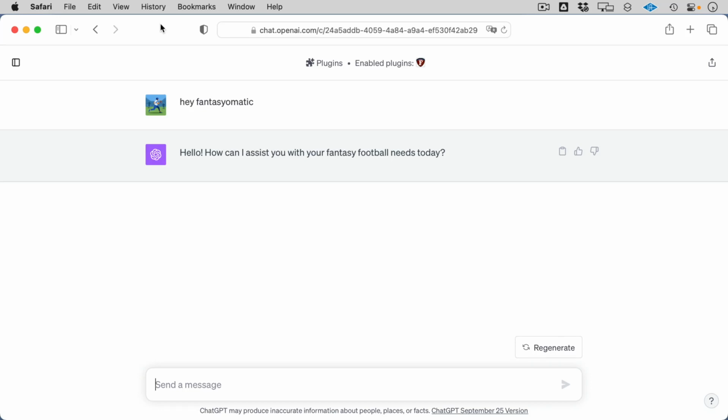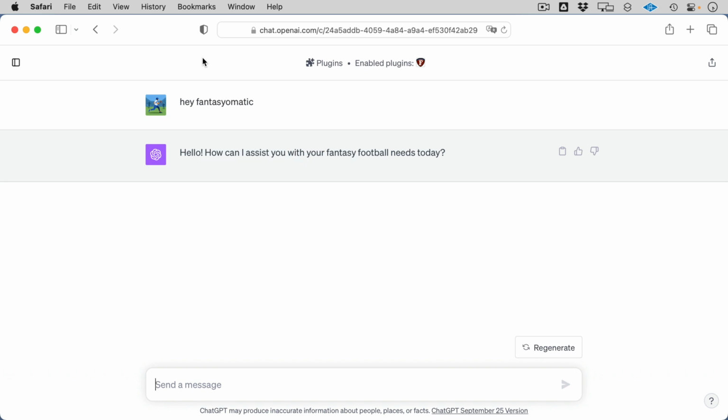It's week 5 of the 2023 fantasy football season, and I'm going to do a demonstration of all the different things that you can do with your own personalized version of the FantasyoMatic ChatGPT plugin. So first of all, I am in ChatGPT, and I'm also in the version that allows for plugins. I have my FantasyoMatic plugin enabled, and I've created a new conversation, and I said, hey, FantasyoMatic, and what that does is just tell OpenAI that I want to talk to that plugin.